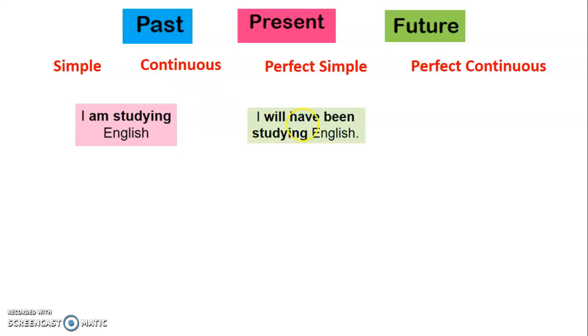I will have been studying. Okay, so that is future because it has will. It's perfect because it has have. And it's continuous because it has ing. So that's future, perfect, continuous.